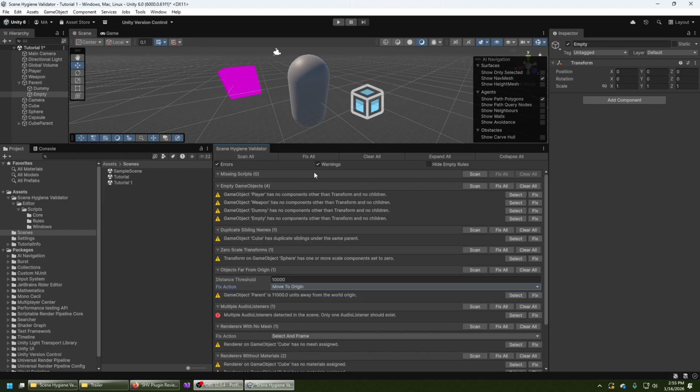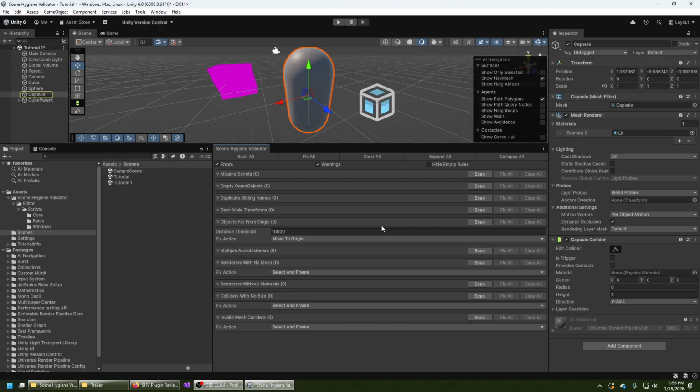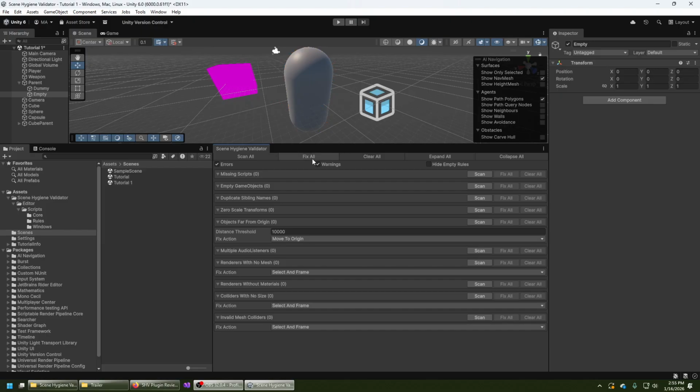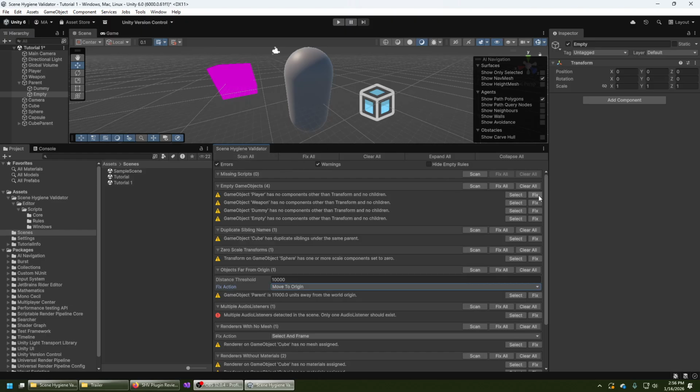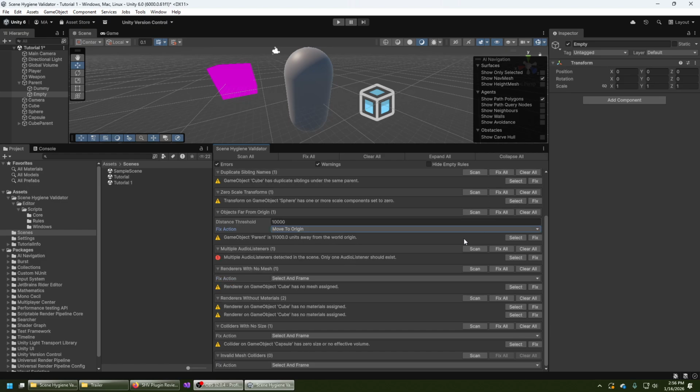You can then scan again, and you can press fix all to fix all the issues. Now I don't recommend using fix all, because what fix all does might end up deleting objects that you don't want deleted. This is useful to have sometimes, but in my opinion it's much better to use the fix all button and the fix button for each rule individually. So this fix button and fix all is probably the best way to fix issues.